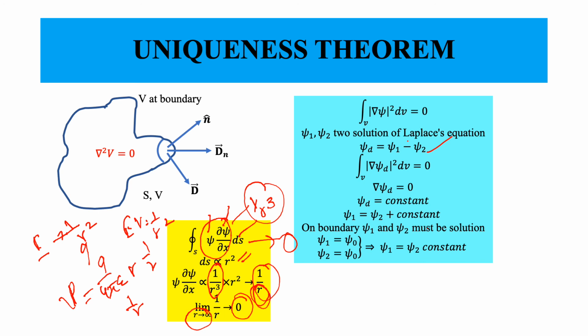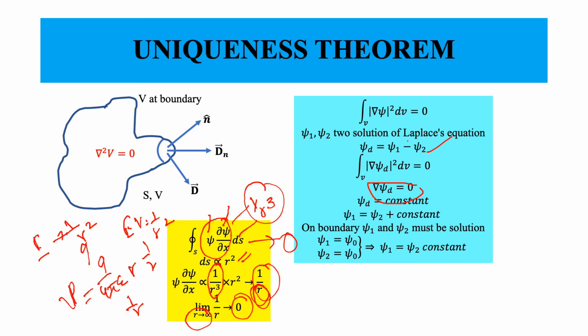So this expression is completely independent of what type of potential function I choose. I can put psi d into the expression and see that the square of del psi d must be equal to 0. The only way this can happen is when del of this difference potential is equal to 0, which immediately tells you that this psi d should be constant.